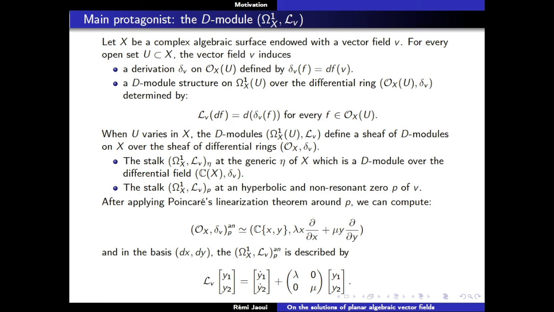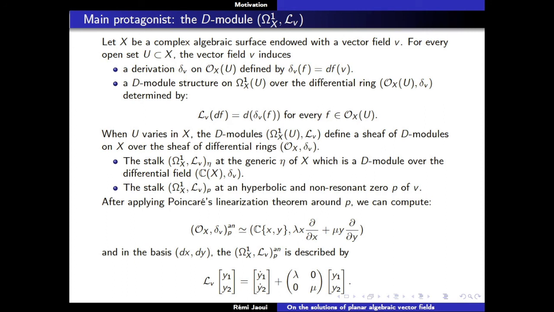So your differential ring is just the ring of convergent power series with a linear vector field, and in the usual basis dx, dy, where x and y are analytic coordinates, your vector field is described very easily by a very concrete D-module.